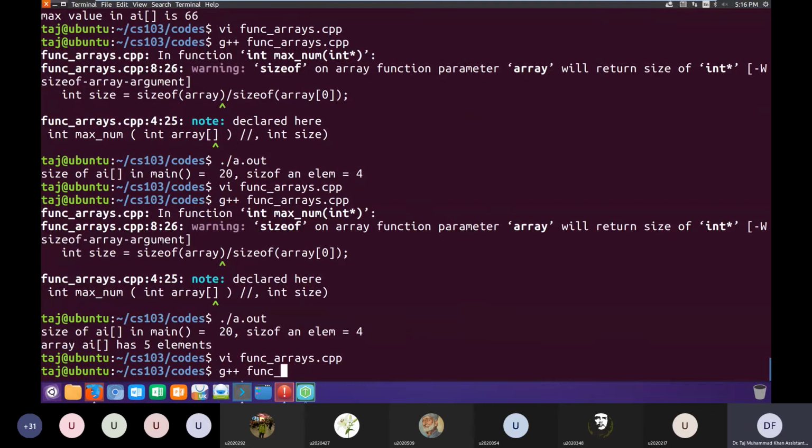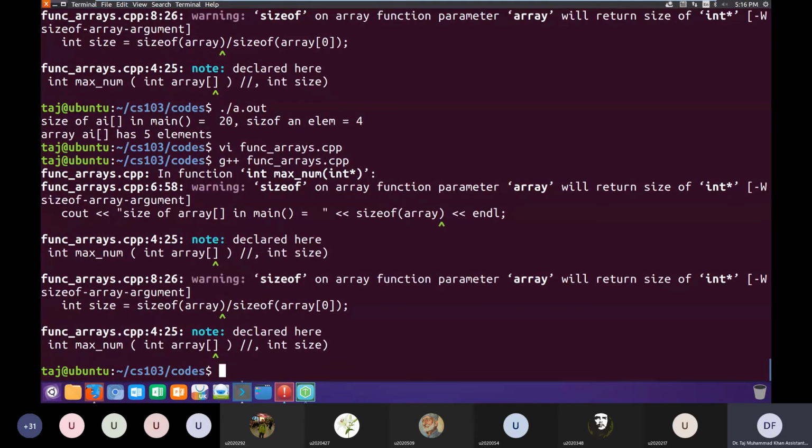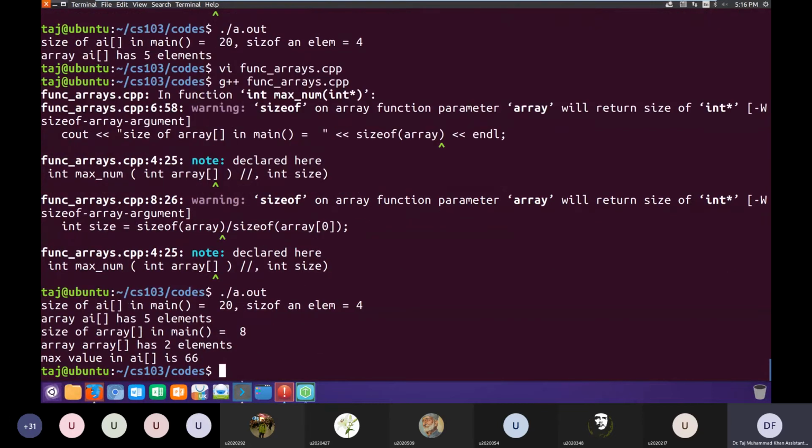again warning, and we'll come to this warning right now. If I run this program, okay. So in main, the size of AI is 20, the size of each element is 4, and AI has 5 elements. Okay, that's correct. Inside the function, the size of array is, it's not in main, it's in the function.